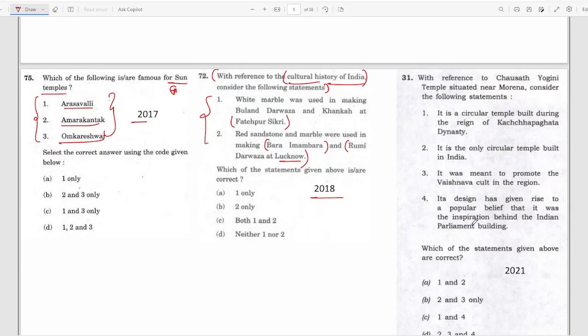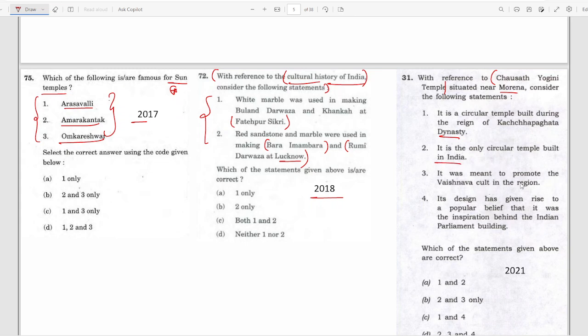Next, 2021, they asked about the Chausat Yogini temple situated near Morena. Consider the following statements. It is a circular temple built during the reign of the Kachchhapaghata dynasty. It is the only circular temple built in India.